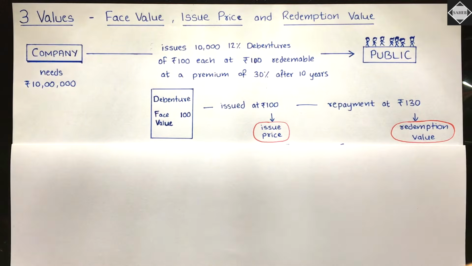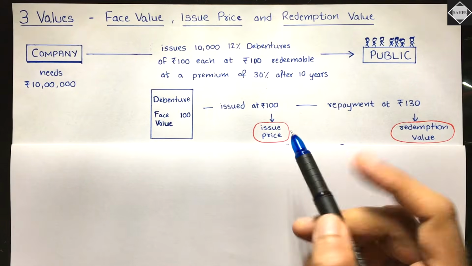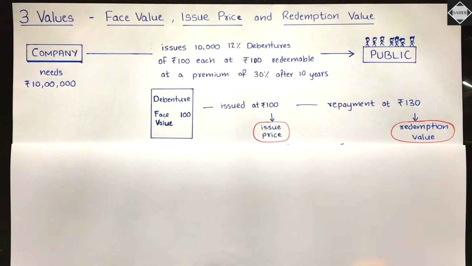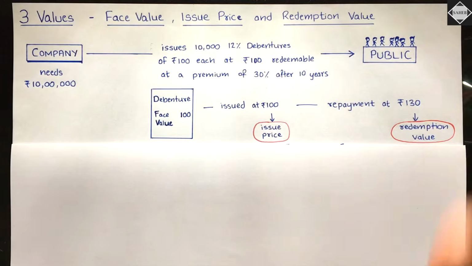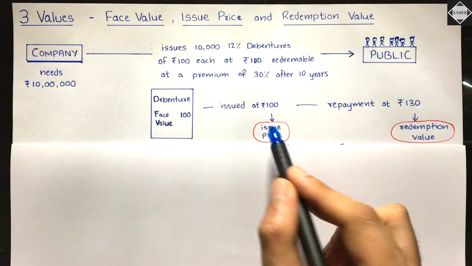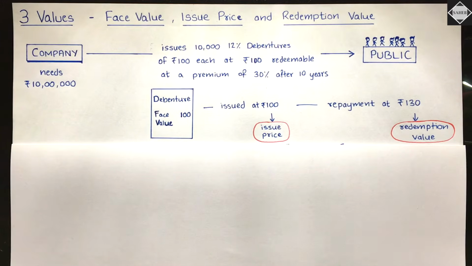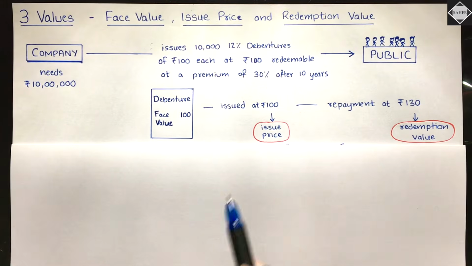Now, when does the company issue debentures at a premium? When the company is doing very well in the market. The company has huge profits, the reputation of the company is very good. Then at that time, what the company does is it issues the debentures at a premium at 120, 130, 140, higher than the face value. Premium means just higher than the face value. Fine, simple, understood. And then see here, in this example, issued at 100 only, it's equal only, issued at par only. Okay, fine. So 100 rupees will be received by the company per debenture, and that's the issue price.